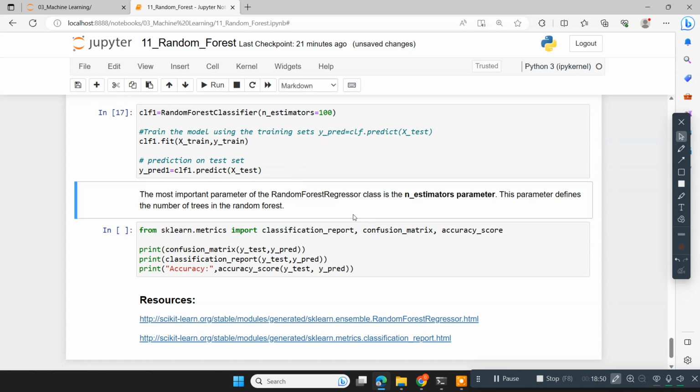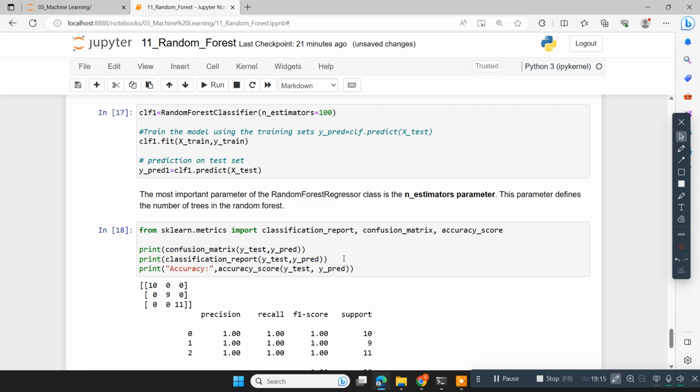Then evaluating the model with these metrics: confusion matrix, classification report, and accuracy score. I have already explained the meaning of the classification report, confusion matrix, and accuracy score in my lecture session on decision trees. If any of these things are not clear, you can refer to that video. I'm displaying the confusion matrix, classification report, and accuracy.